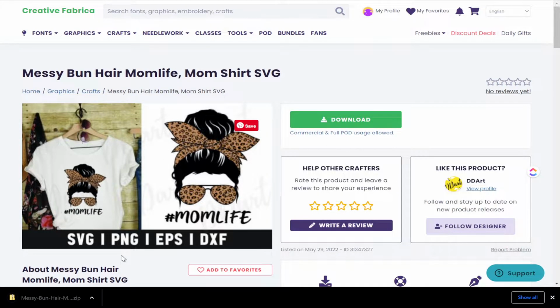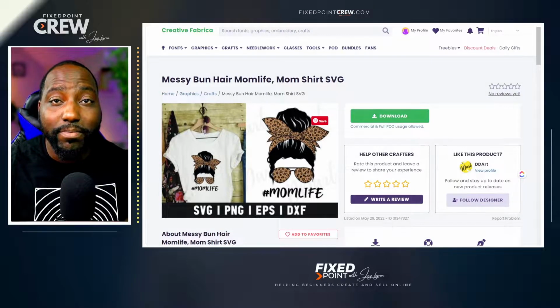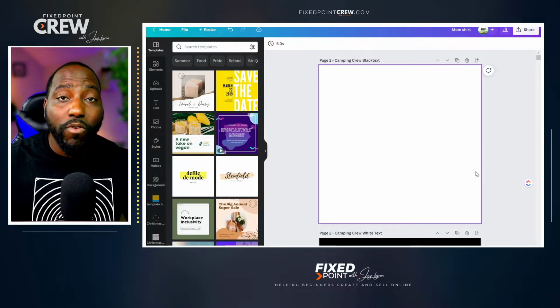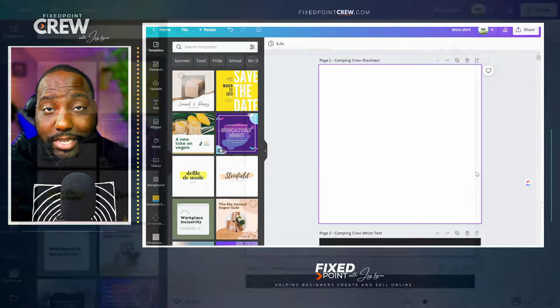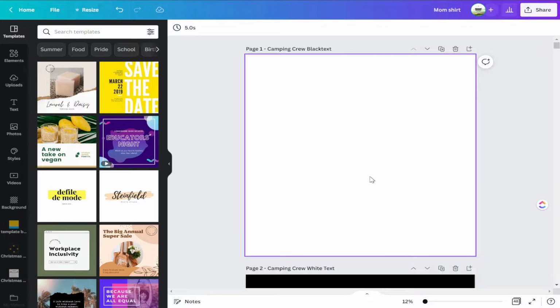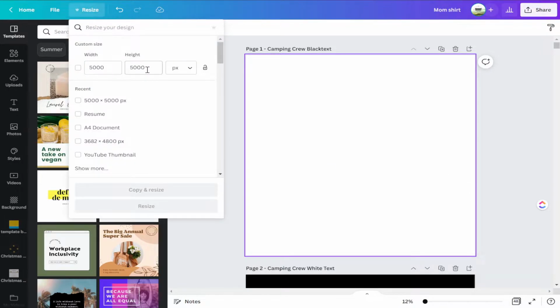This comes in several different files, SVG, PNG, EPS, but our focus today is going to use this as the PNG format. And this is going to be extremely helpful when we move this over into Canva. Canva is a great place, again, to add some more value. In our case today, we're going to take some things away from this design and add some things in. Again, we're going to work from a canvas today for t-shirts. A great size for this is 5,000 by 5,000 pixels.